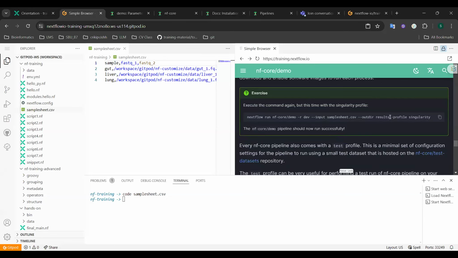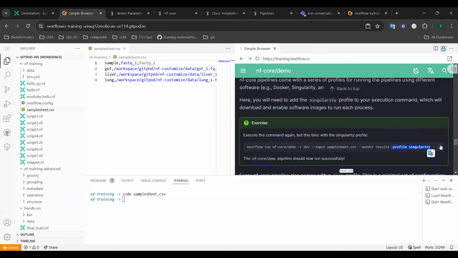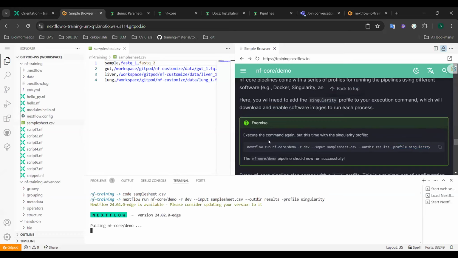We add -profile singularity, which will download and enable a software image to run each process. We can copy and paste it into the terminal and let's run it. This allows the nf-core/demo pipeline to run successfully.